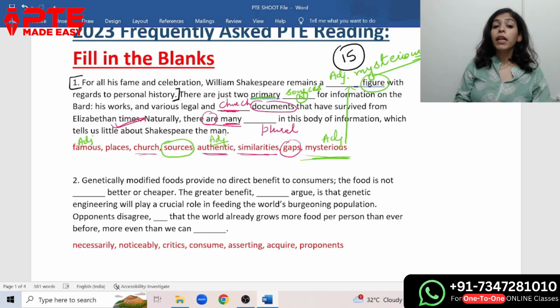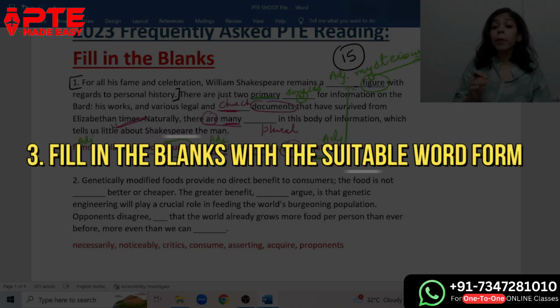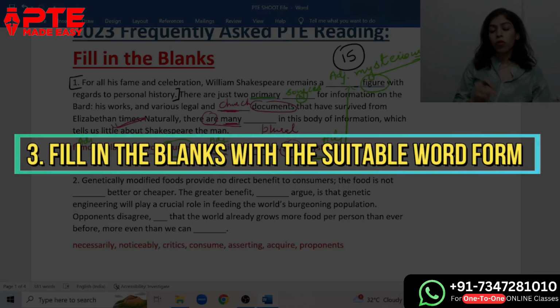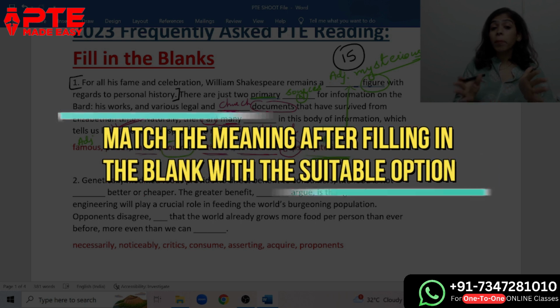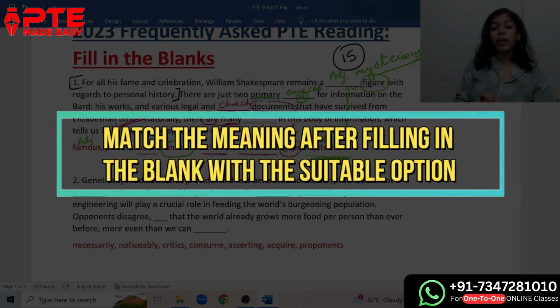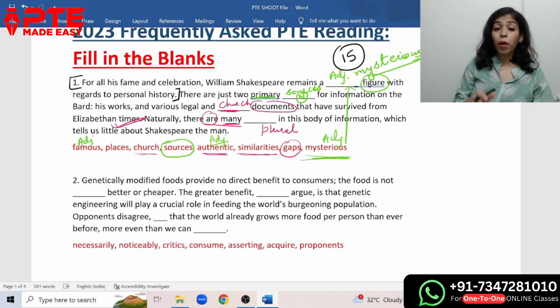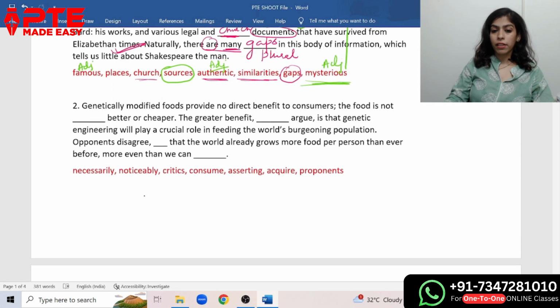Second point. Third, fill the blank with the suitable word form or with the suitable option from the options given below. And last but not the least, match the meaning after filling in the blank with the suitable option. So you have already filled in the blank with the suitable option. Now try to match the meaning so that you get to know whether the answer is correct or not. Okay, so we have to do it like such.